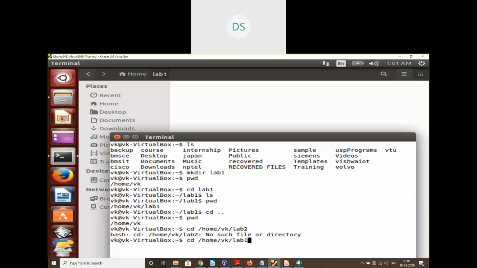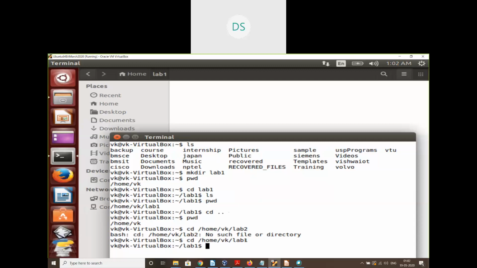So if I give this lab1, there won't be any error. Okay. So if there is no message, it's good news for the programmer. So in Linux, it follows a principle: no news is good news for us. If it displays some messages, it means there's some error. No message means no error.